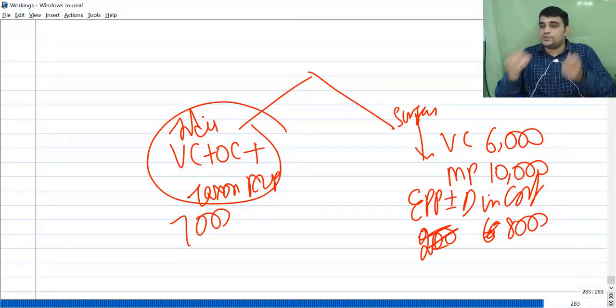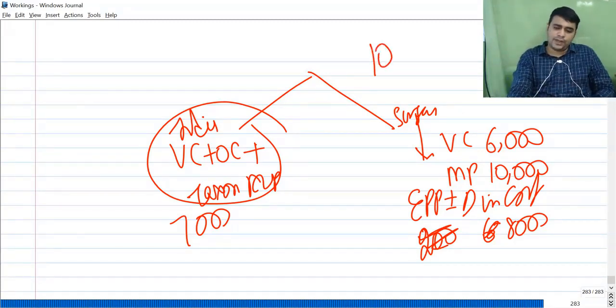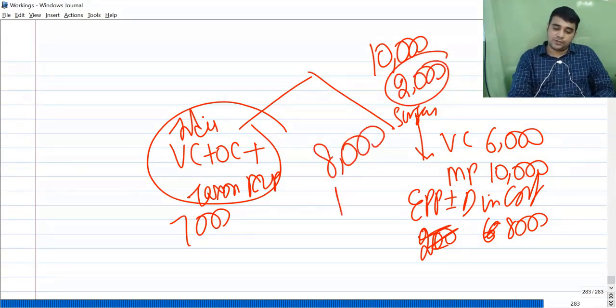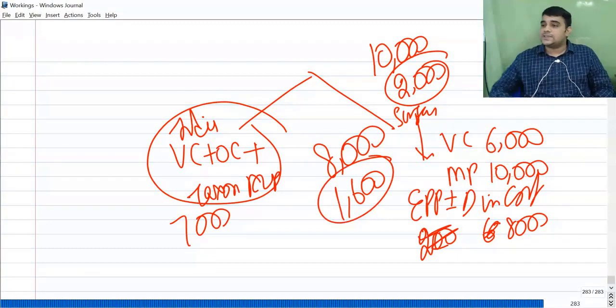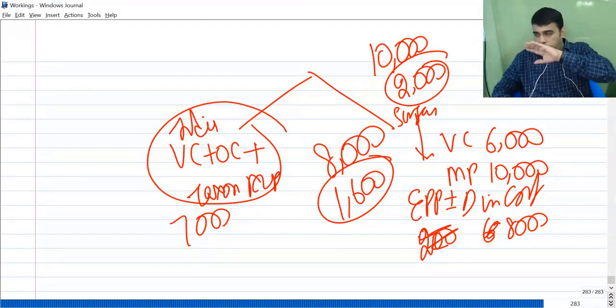Now in your books of accounts, whether the transfer happened at 6, 7, 8, 9, or 10, the purchase price will be recorded as 10,000. So if you record 10,000, you will get a tax benefit of 2,000 rupees. Earlier you were recording a purchase price of 8,000, you were getting a tax benefit of 1,600. So I say external purchase price plus or minus change in cost. Because of the transfer, there is going to be an extra tax benefit that can be adjusted with the transfer price.